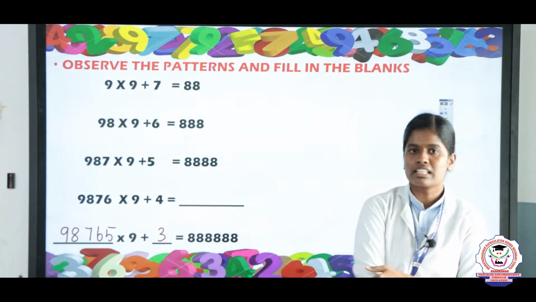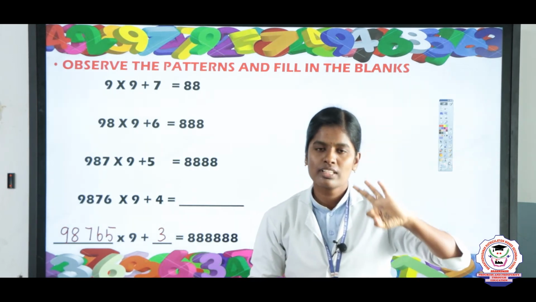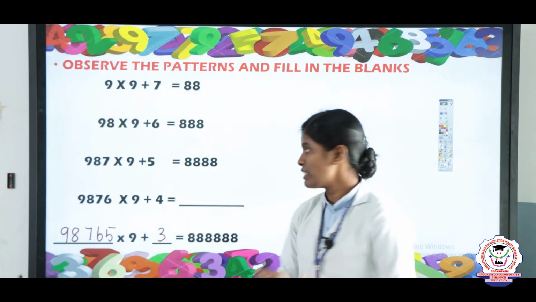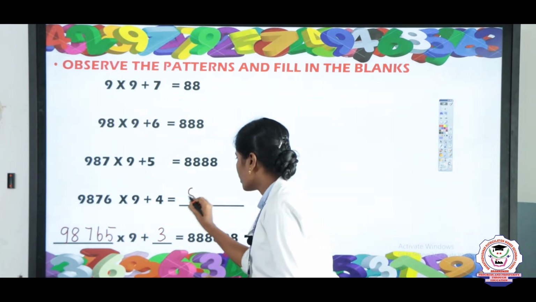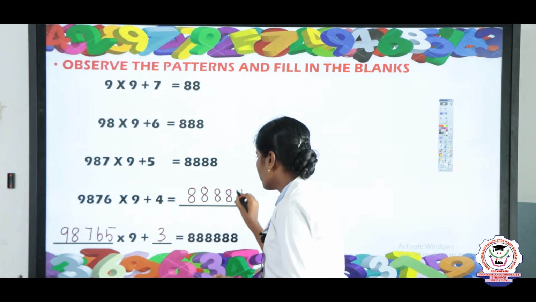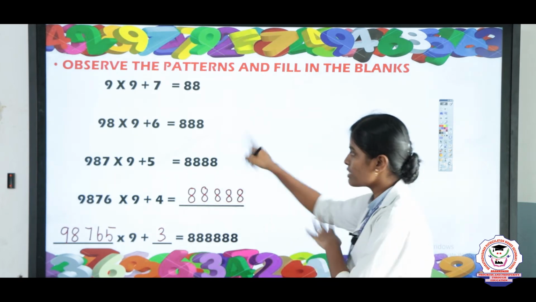The final answer: the first one is 88, 2 times of 8. The second one is 3 times of 8. The fourth one is 4 times of 8. And the fifth one, write 5 times of 8. So 2, 3, 4, 5. If you multiply and add, you are getting the answer for this one.